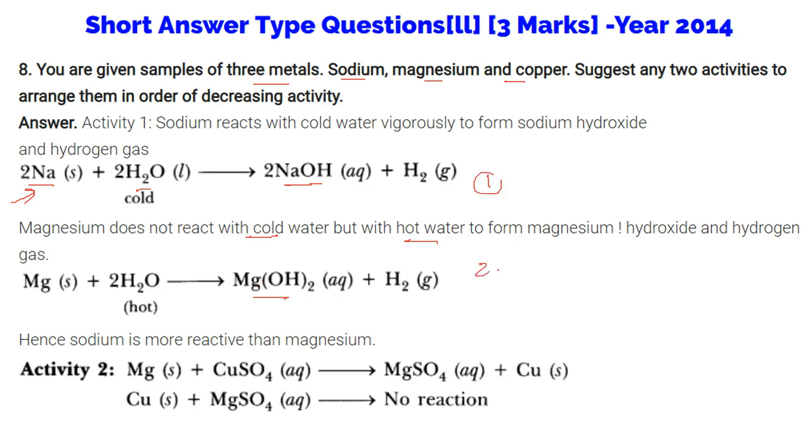This is 1, this is 2. These two show that sodium is more reactive than magnesium. Then magnesium, when reacted with copper sulfate, replaces copper, but copper could not replace magnesium from magnesium sulfate. No reaction. Therefore, copper comes later than these two.